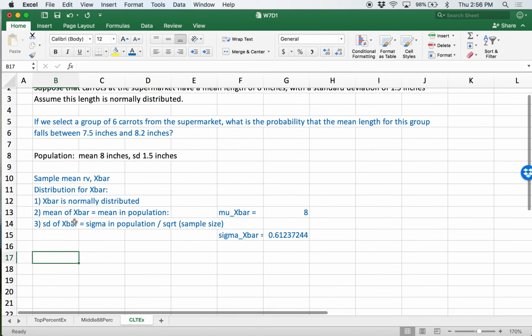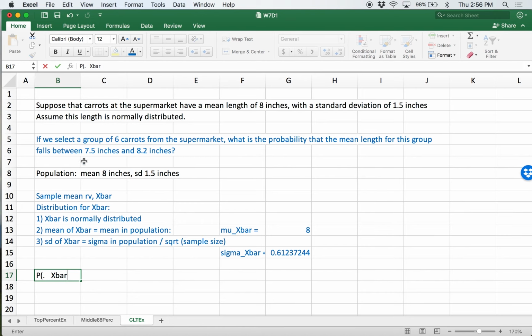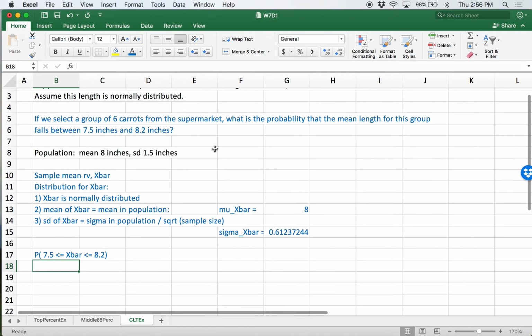Now fundamentally what we're looking for is the probability for the mean length for this group. So what's the probability that x bar falls between 7.5 and 8.2 inches? Notice this is a probability regarding x bar, not our original random variable.